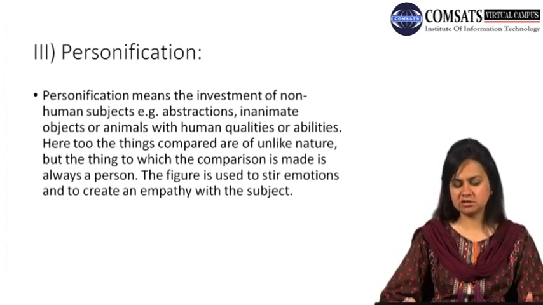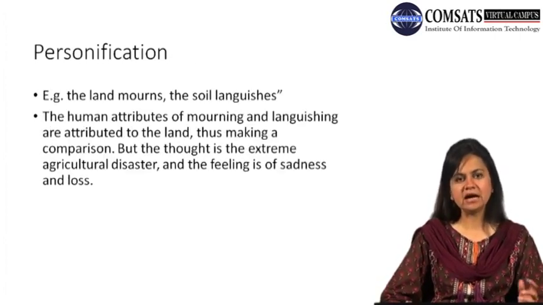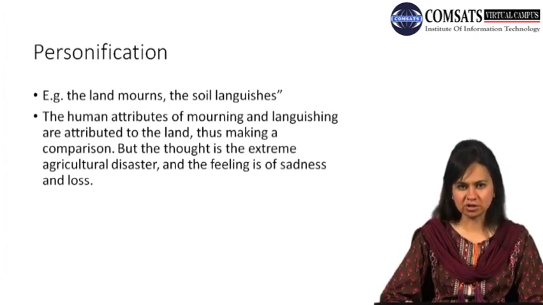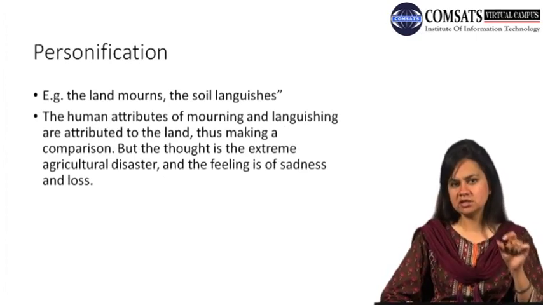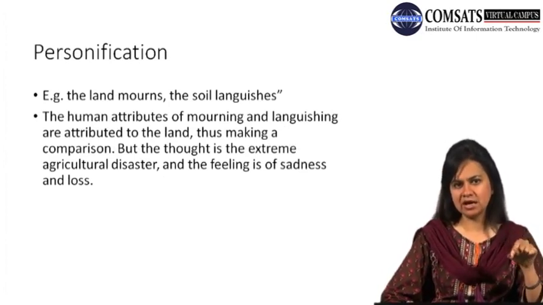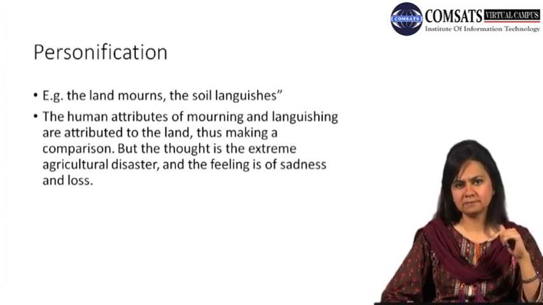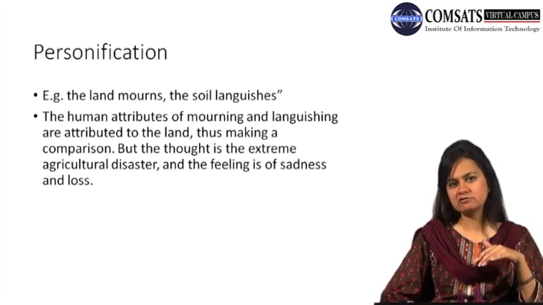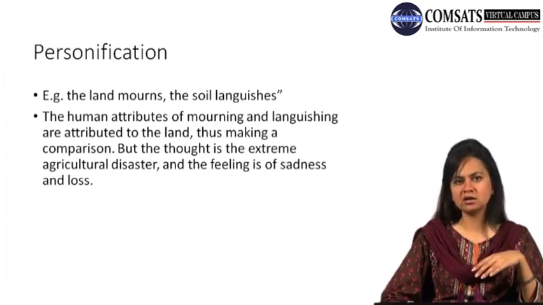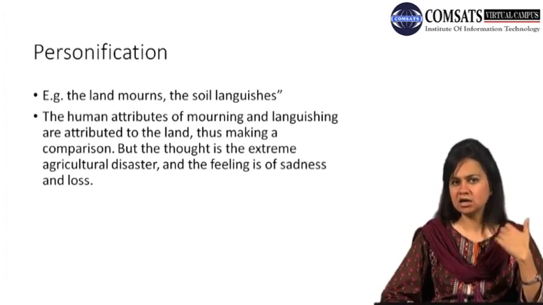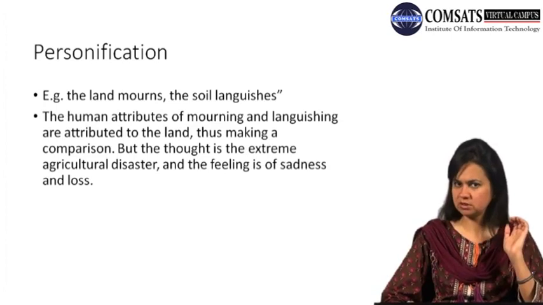For example, if it is said that the land mourns, the soil languishes. Now the land or the earth cannot mourn. Look, that this entity, earth or land, has been invested with the human quality of languishing and mourning. So if a soil is referred to as languishing, crying, mourning, or wailing or complaining, we see that these qualities or attributes are specific to human beings.